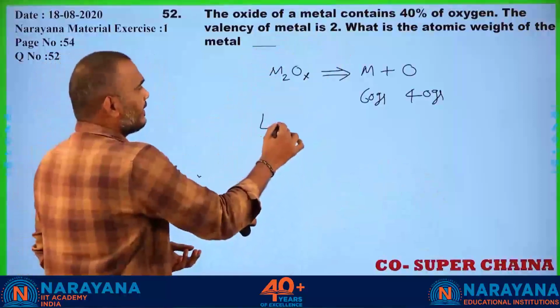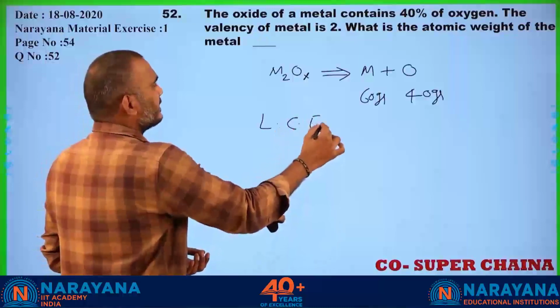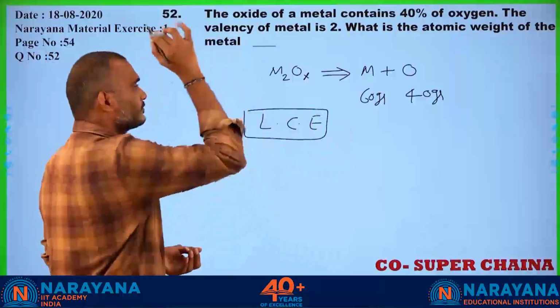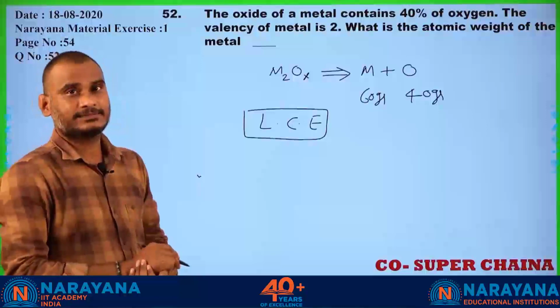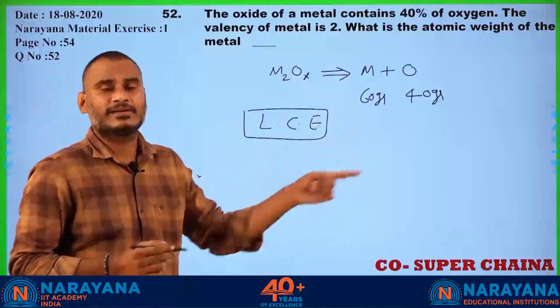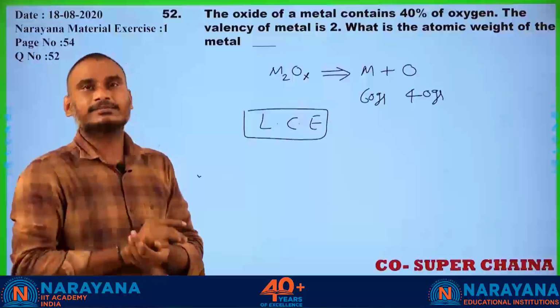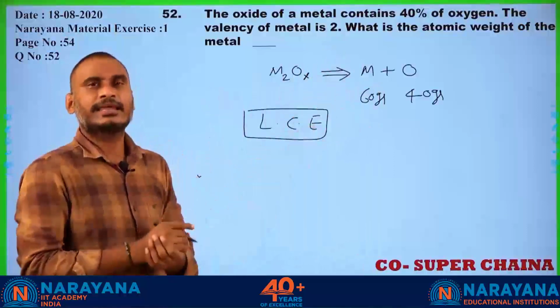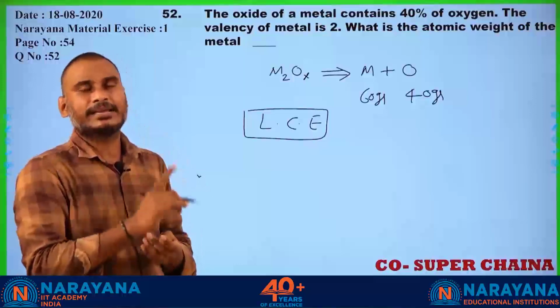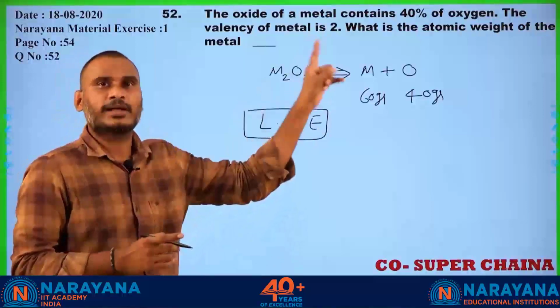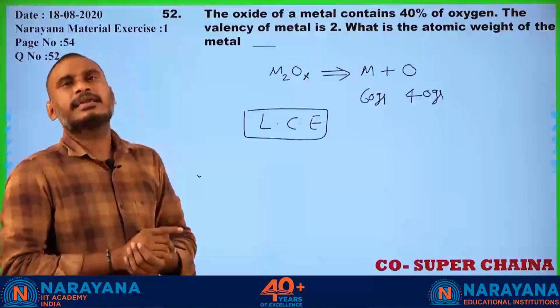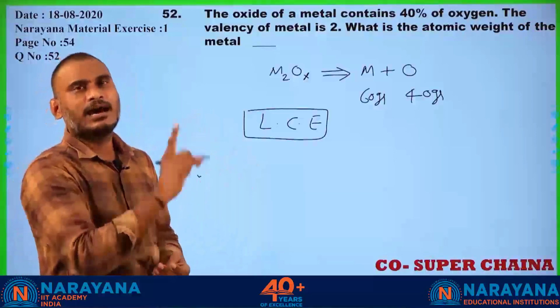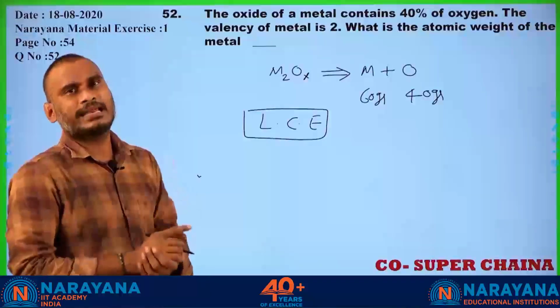If you apply the law of chemical equivalence, what does it say? In a chemical reaction, the reactants and products are always in the same equivalence.